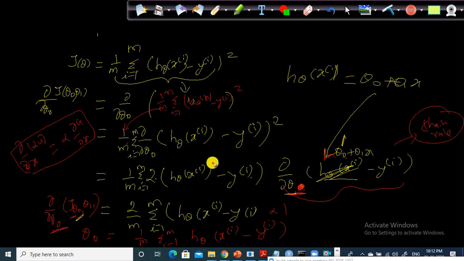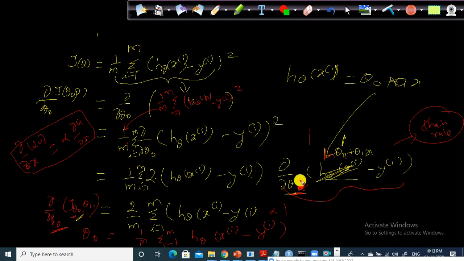In the next step, I applied both the power rule and the chain rule, giving 2 into h of xi into this. The next step is the chain rule. By the combination of the power rule and the chain rule, what will happen? We take the partial derivative of the outside, and you need to take the partial derivative of the inside function. That is the reason we take dou by dou theta naught of this. Since we are taking the partial derivative with respect to theta naught, and theta naught is multiplied by 1, this 1 will be considered, but the rest of them are constants and will get dropped.